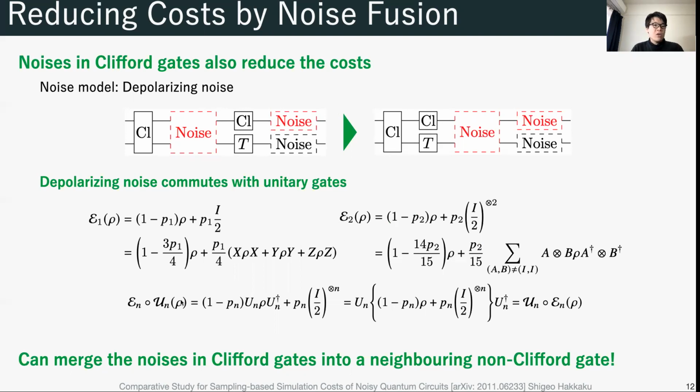We can confirm the unitary gate commutes with the depolarizing noise as shown here. So we can merge the noise in Clifford gates into a neighboring non-Clifford gate to reduce the costs.